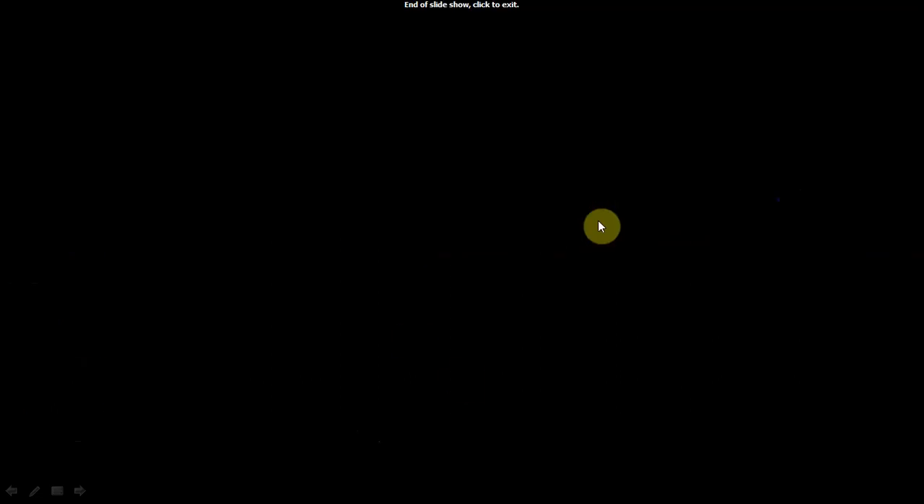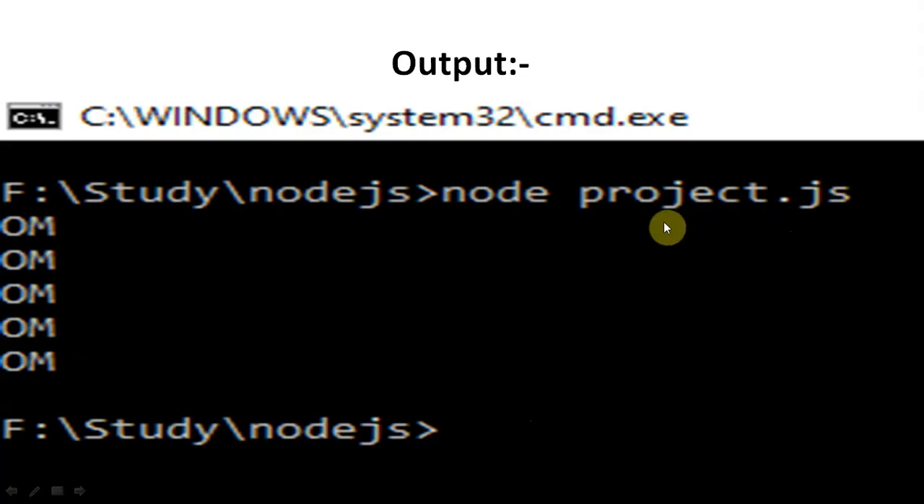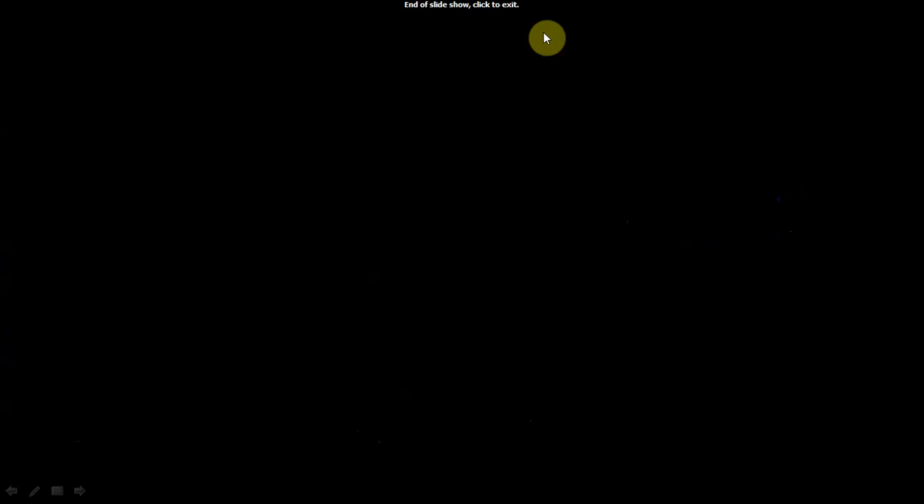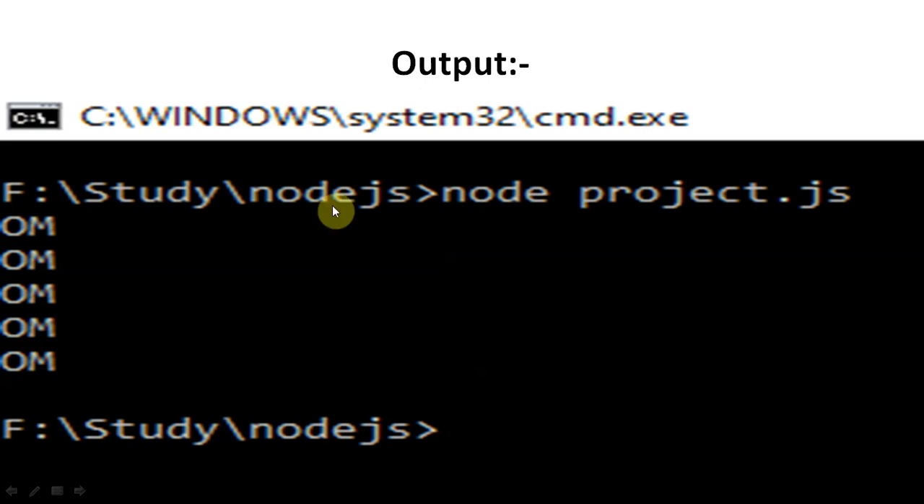It will print the value that we are passing. As we run this program project.js, the extension of a Node.js file will be .js. So node project.js, and then project.js will run. It will start by this statement, not by this one. We write display om here, and it will execute the function. So the program will be executed, om will be passed to name, and it will run 5 times. So 5 times it will be displayed. This is the output of Node.js.